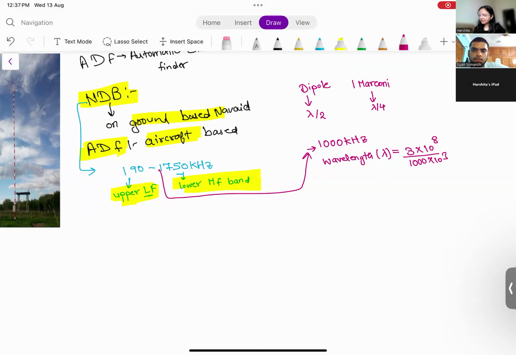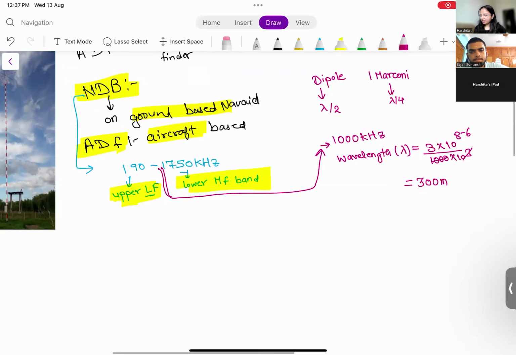Yes. Okay. So the wavelength will come out to be 300 meters. 10 raised to 8 minus 3 is 10 raised to 5, that is 300 meters, right? So an approximate wavelength when we took somewhere in between was 300 meters.